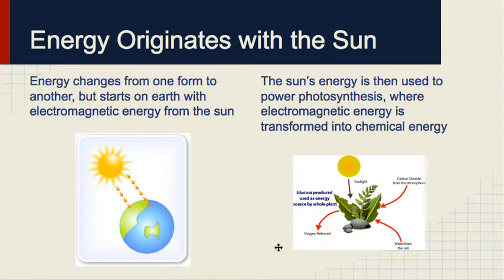Okay, so that's the biggest idea we need to know from this. All right, it's not in your notes, but you need to know that energy originates from the sun. So when you're thinking about things that you need to survive, you need the planet, we need sun. If we don't have sunlight, everything dies. So energy changes from one form to another, but it starts on Earth as what we're calling electromagnetic energy from the sun. That energy is used to power photosynthesis, which we convert into chemical energy.